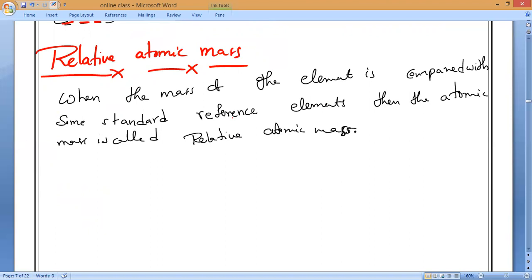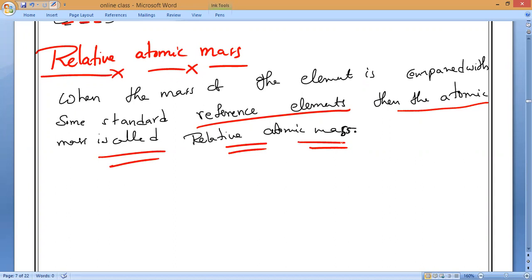That is the same principle we use here. We measure the mass of a particular element against standard reference elements, so that we can approximately guess the mass of an atom of every element, and the same way the molecule of a compound.